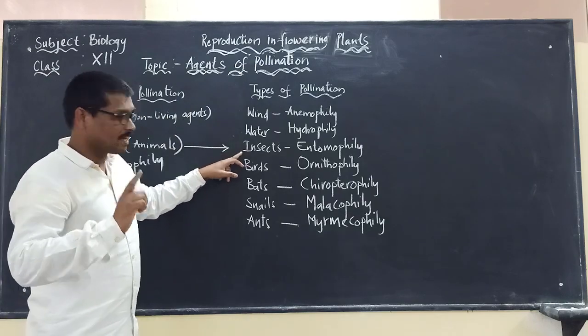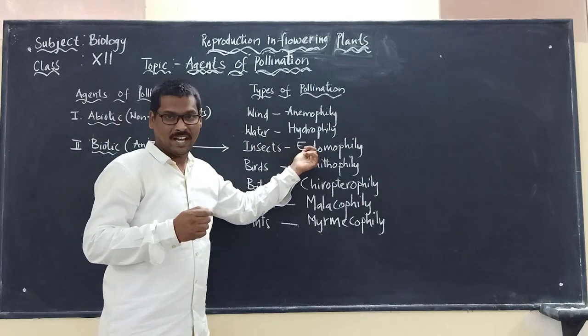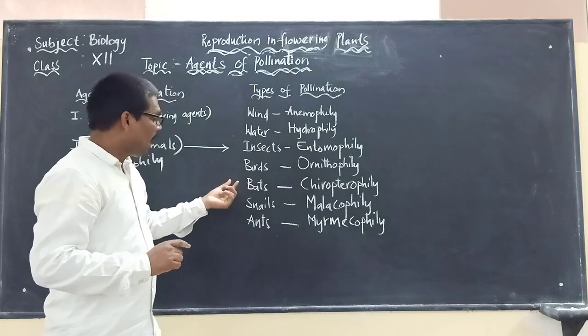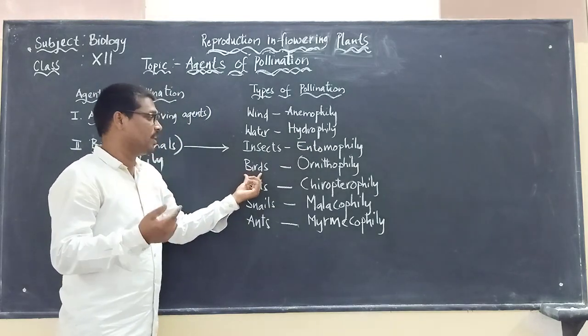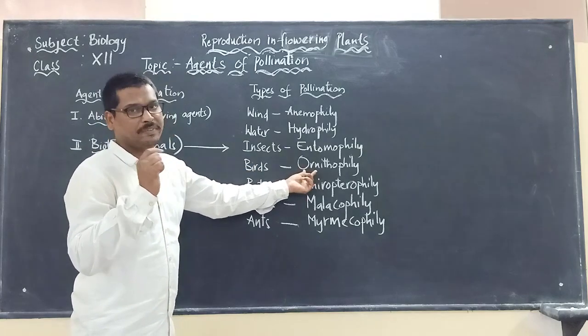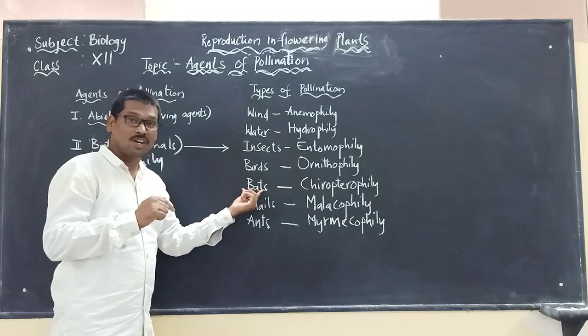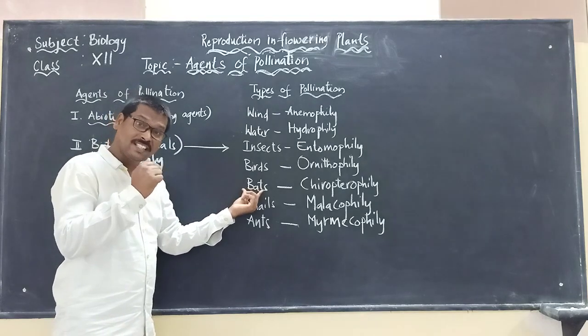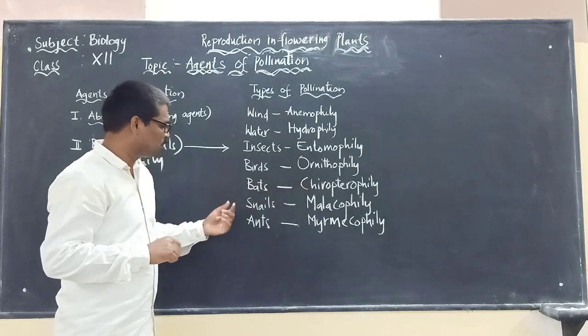If the pollination is taking place by insects, we call it entomophily. If birds are involved in the pollination process, acting as the agents, it is called ornithophily. Bats also participate in the process of pollination, acting as the agents. It is called chiropterophily.